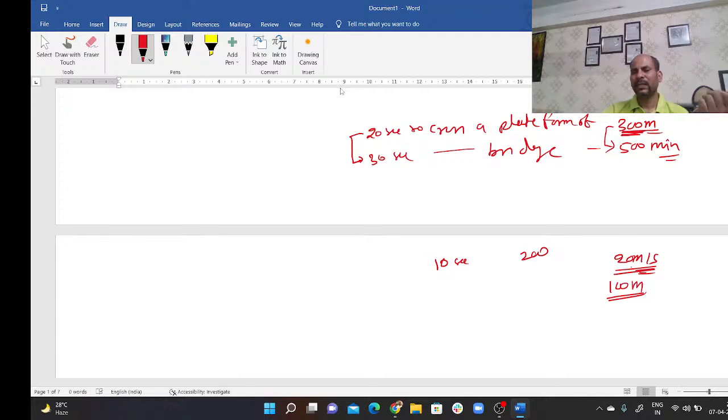If you look at these questions, these are very basic questions. What we are supposed to check here is how much extra time it has taken and why. So it has taken 10 seconds more to cover 200 meters more distance.